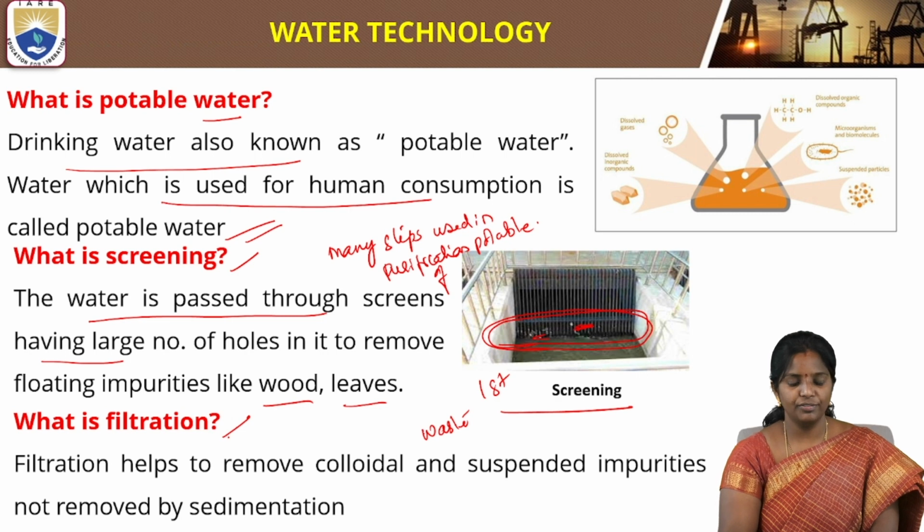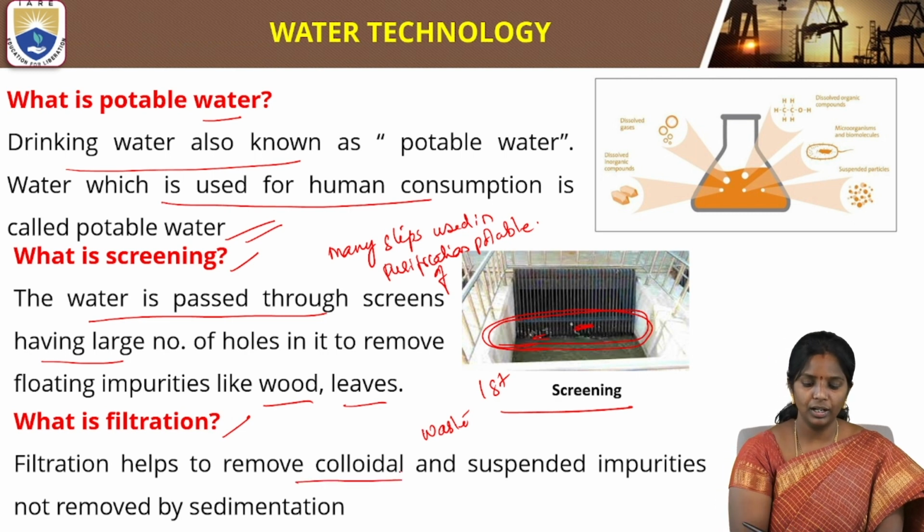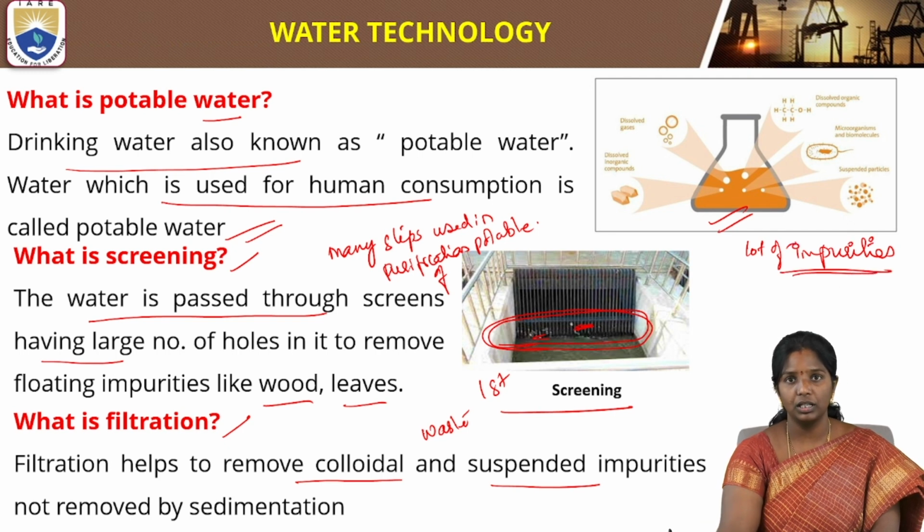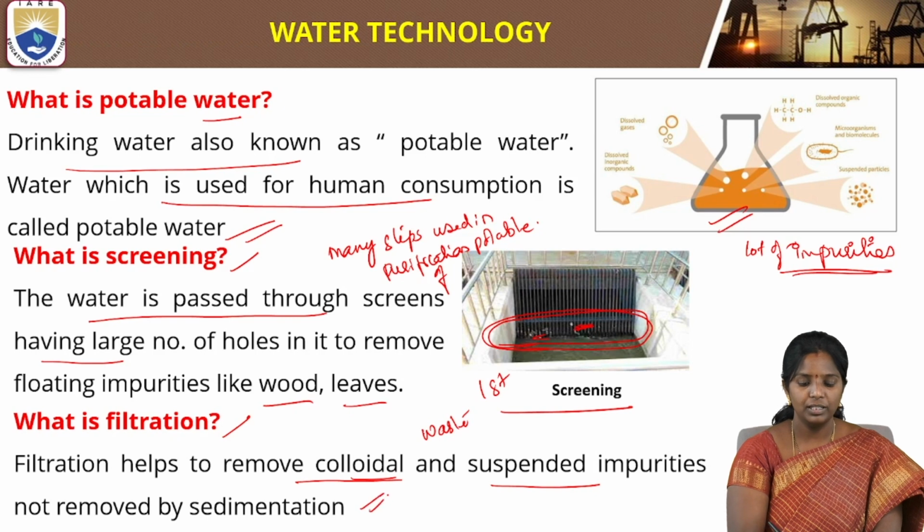What is filtration? Filtration helps to remove the colloidal and suspended impurities. If you see here, there are a lot of impurities present in the potable water. Potable water is generally purified from lakes or rivers that have a large amount of water. So filtration will help in removing these colloidal and suspended impurities not removed by the sedimentation.